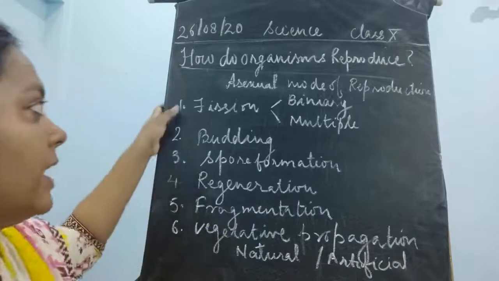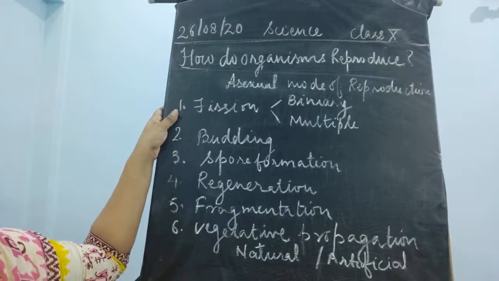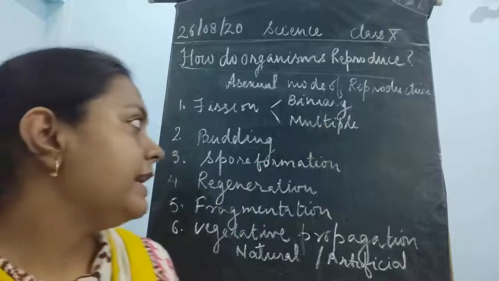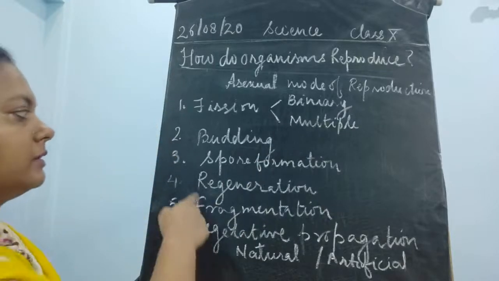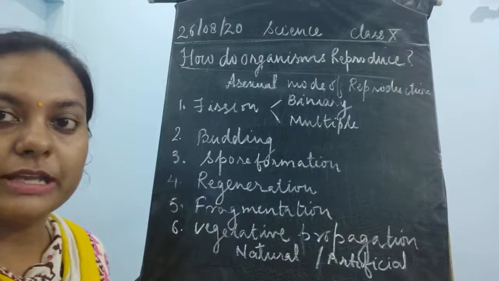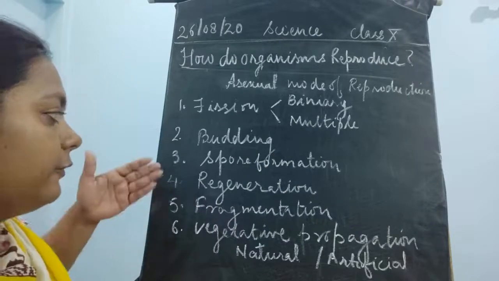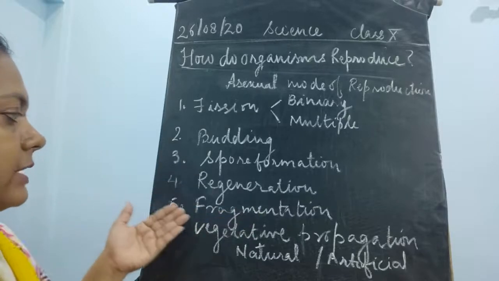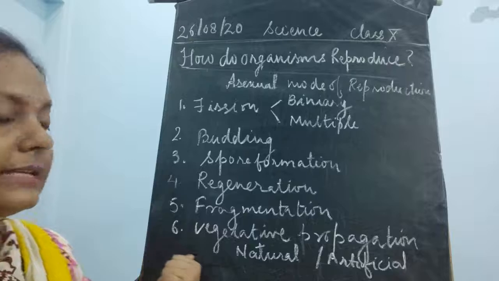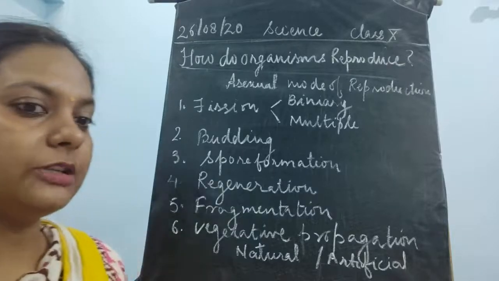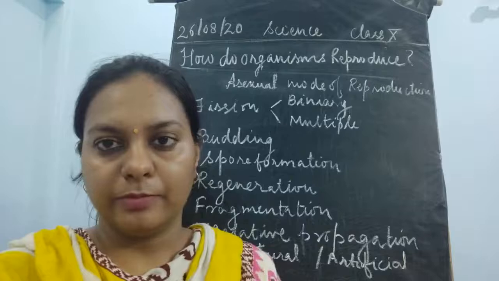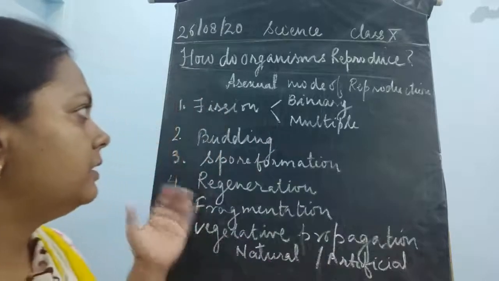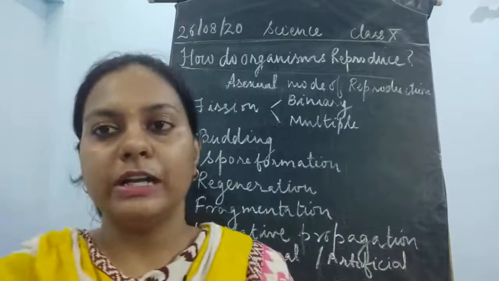So the first one is fission. Fission is of two types: one is binary fission and the next is multiple fission. Next is budding. The third type of asexual mode of reproduction is spore formation. The fourth type is regeneration. Then fifth is fragmentation. And the sixth and last type of asexual mode of reproduction is vegetative propagation, children. So on the whole, I'm telling you about the different ways by which the number of individuals would be increased.